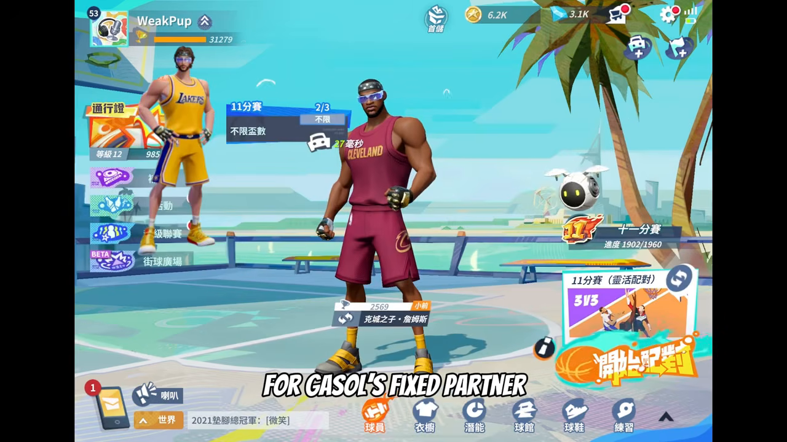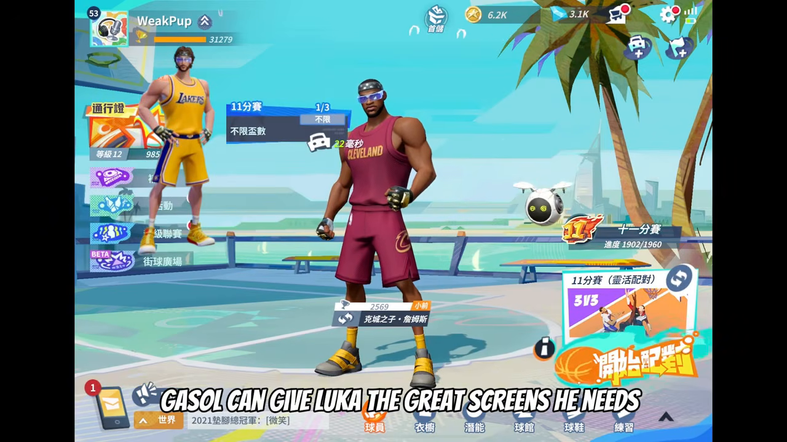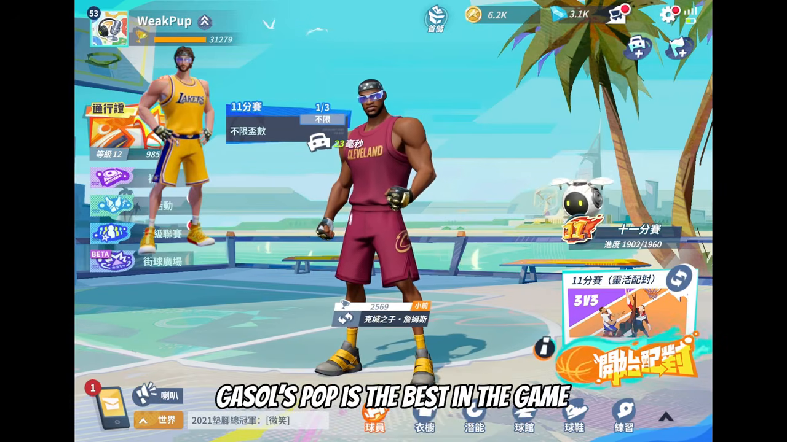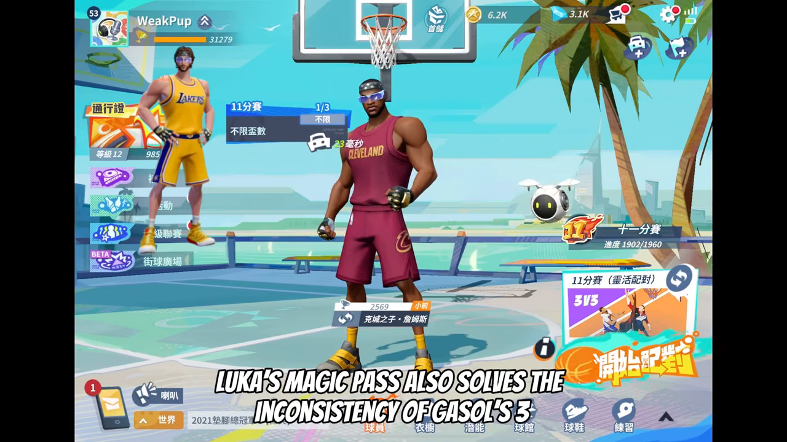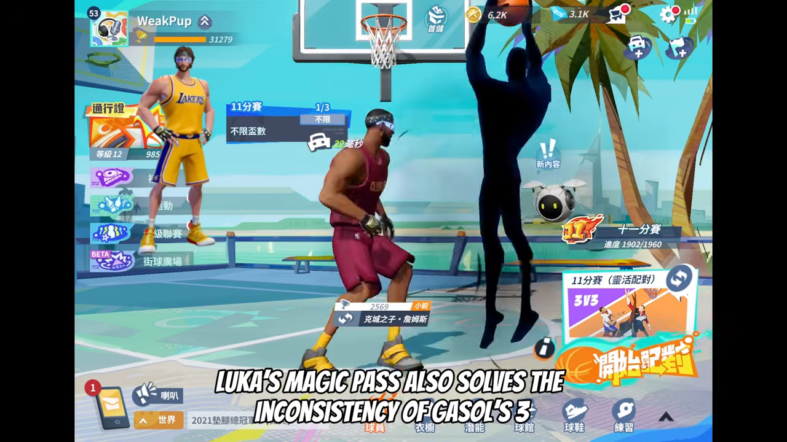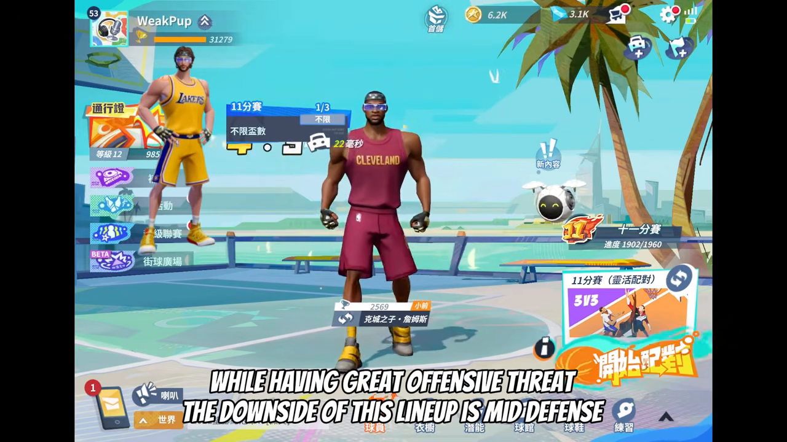For Gasol's fixed partner, it's Luka Doncic. The combination of Pau Gasol and Luka Doncic is the best lineup behind spacing Wade and Shai. Gasol can give Luka the great screens he needs, and then decides whether he wants to pick and roll or pick and pop. Gasol's pop is the best in the game. Luka's magic pass also solves the inconsistency of Gasol's three, while having great offensive threat. The downside of this lineup is mid defense.